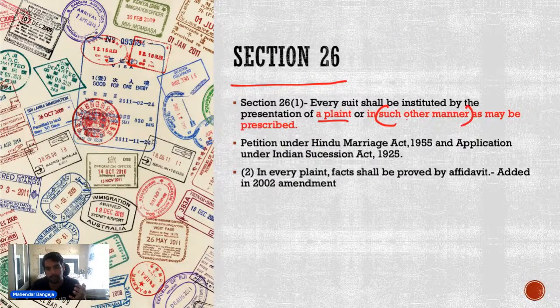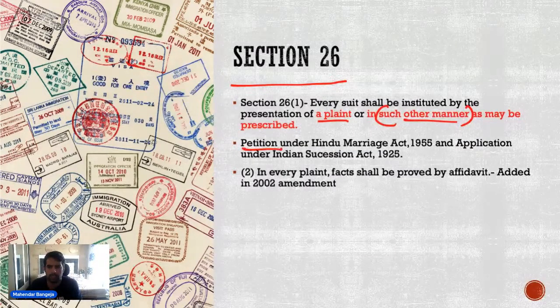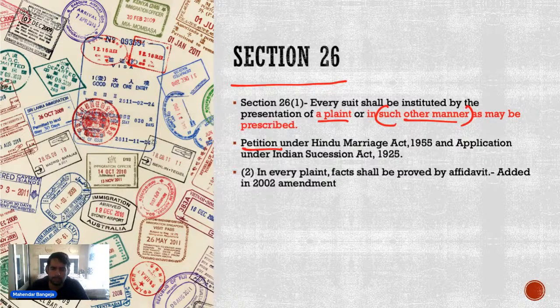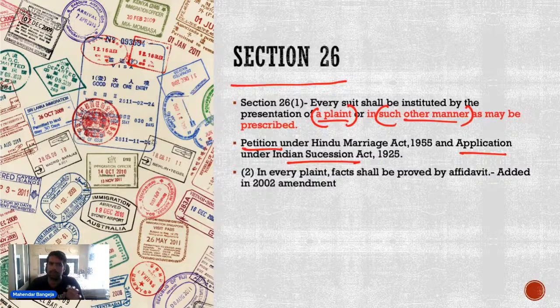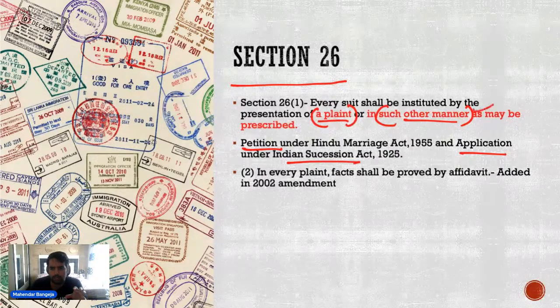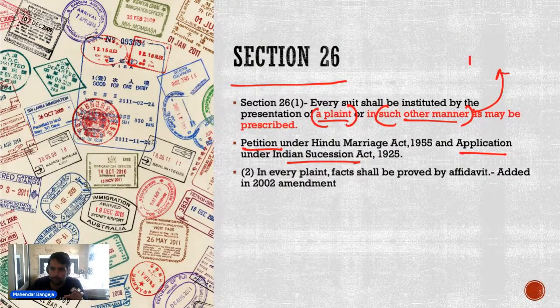Such other manner का मतलब है कि a suit can be initiated by petition. जैसे हिंदू मैरिज एक्ट में हम petition फाइल करते हैं, जैसे इंडियन सक्सेशन एक्ट में we file an application, but generally a suit is started with a plaint. In certain cases it can be filed by using applications or petitions.